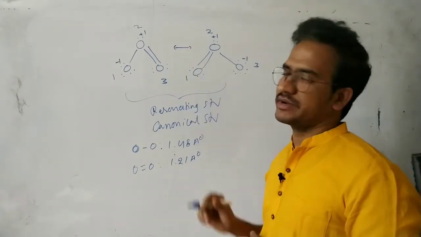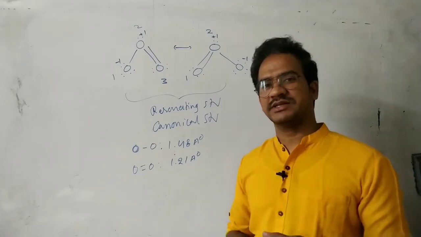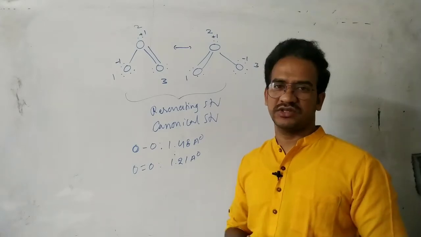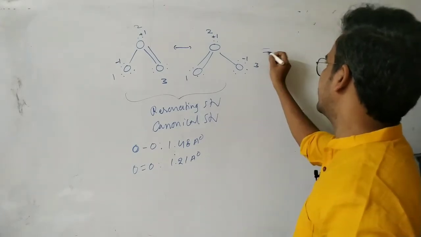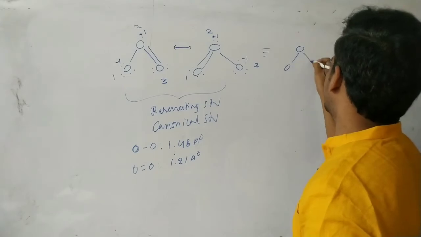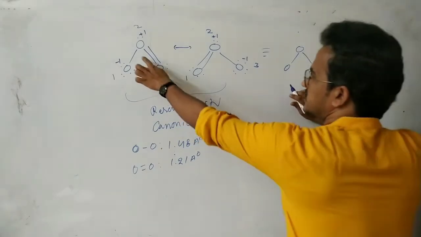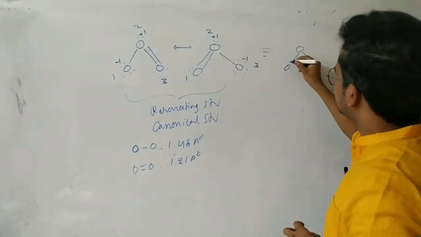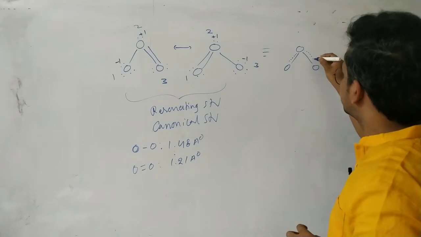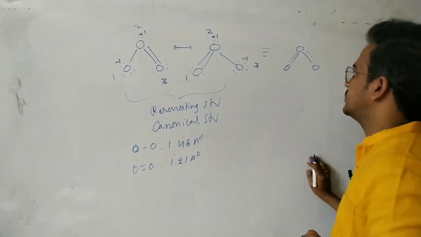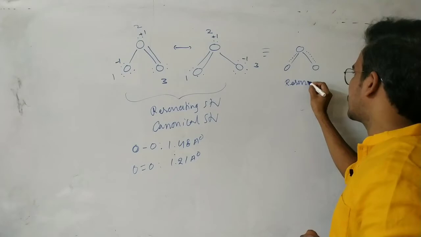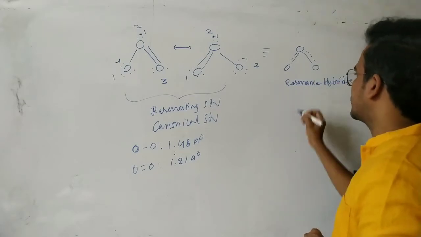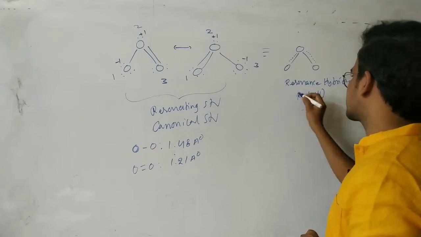So these structures are not the real structures. Then what is the real structure? The real structure is the average of these two structures, which is known as the hybrid. Here the single bond changes to a double bond and the double bond changes to a single bond, so each bond has partial double bond nature. This is called the resonance hybrid, that is, the average structure, and it is the real structure of the molecule.